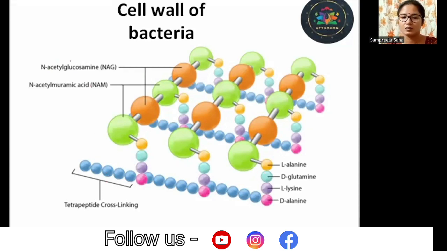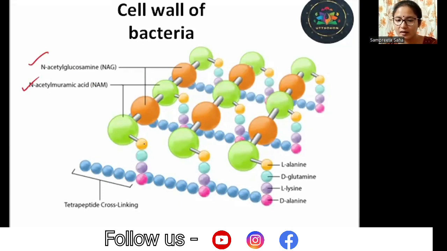Okay, so look over here. This peptidoglycan is made up of N-acetyl glucosamine and N-acetyl muramic acid. These two are the sugars that are present in the structure of the cell wall.